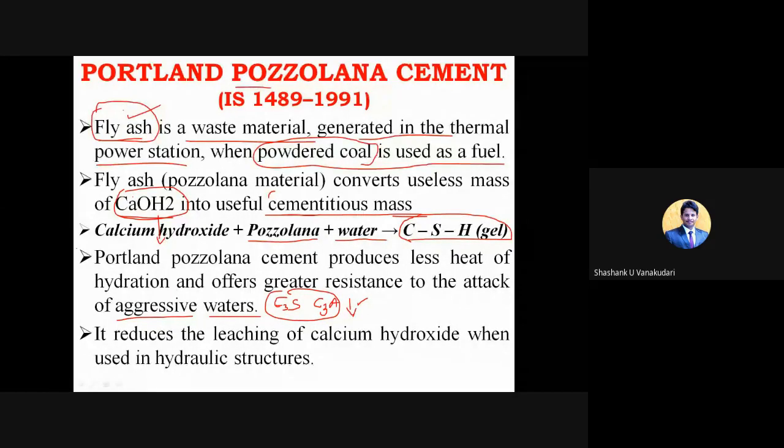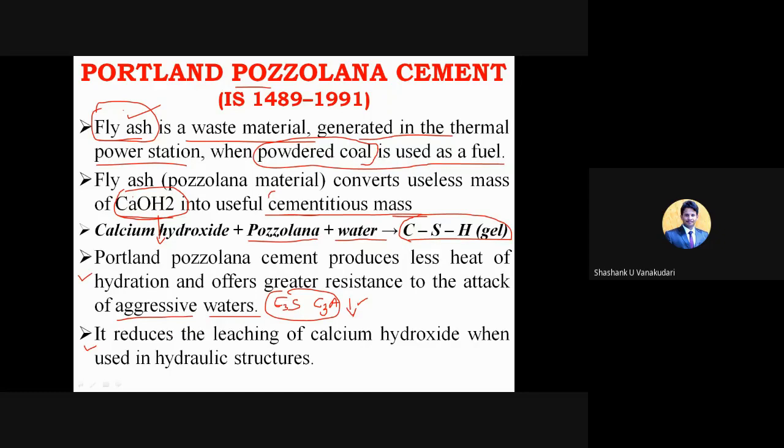Okay, so that's the reason, to increase the workability we can also use this Portland pozzolana cement. And it also reduces the leaching of calcium hydroxide when it is used in hydraulic structures. Leaching is nothing but the extraction process. So that is going to help in the extraction of the calcium hydroxide, that is Ca(OH)2.